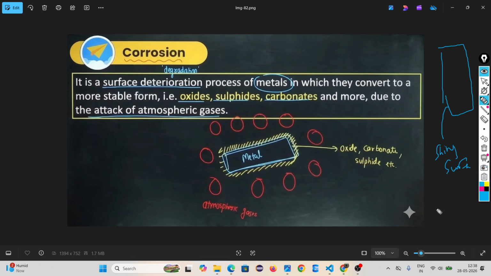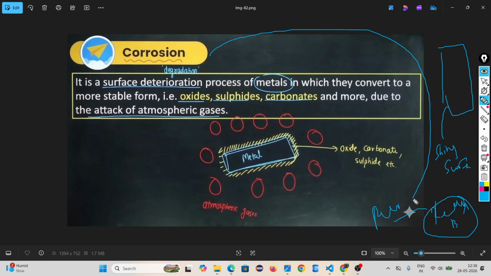But after few days, there is a reddish brown color coating on the iron. That is called rusting. This rusting is nothing but a type of corrosion. You want it or don't want it, this reaction will happen because it requires only oxygen. Okay, look what is happening.